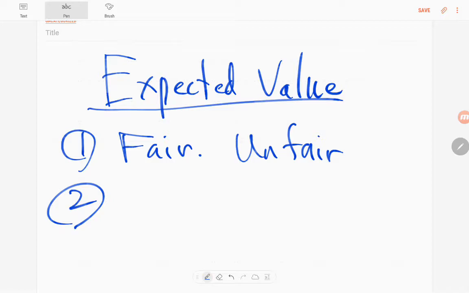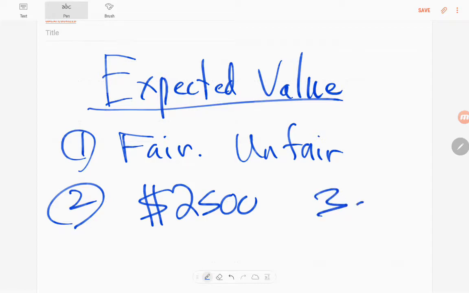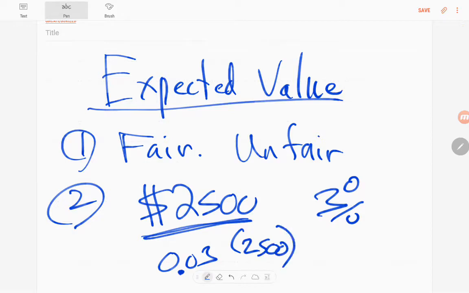Your insurance company has a policy to insure personal property. Assume you have a laptop computer worth $2,500, and there's a 3% chance the laptop will be stolen during the next year. What would be a fair premium for the insurance? Well, on these kinds of problems, you just have to find 3% of the value of the merchandise, because on average, that's how much money will be lost because of theft.